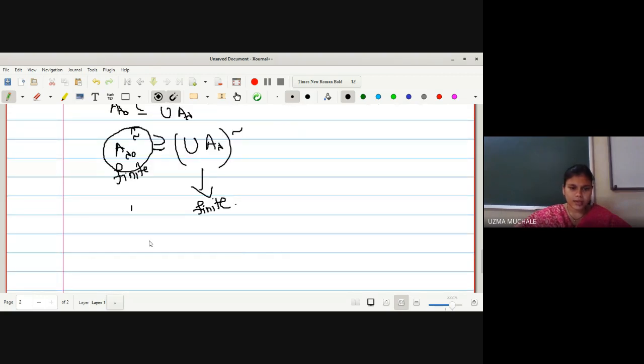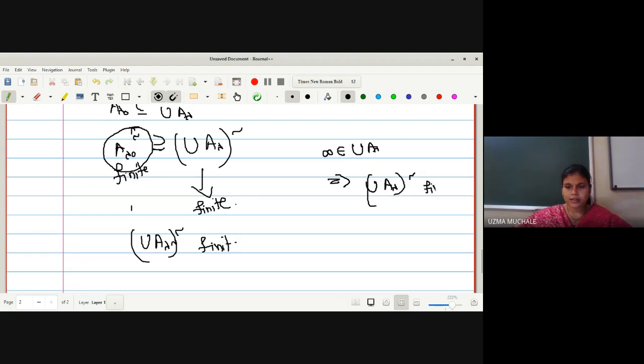And hence we can say the complement of the union of A lambda is also a finite set. So from where have we started? We started with infinity being a member of the union of A lambda, and just now we have proved that the complement of the union of A lambda is finite.